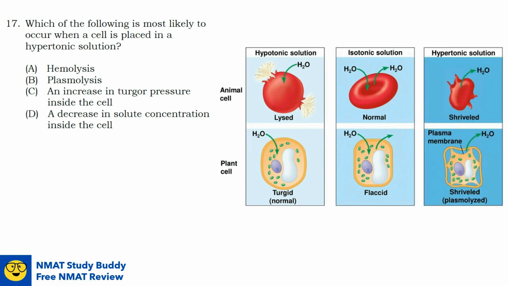Lastly, in a hypertonic solution, where the concentration of the solute is higher compared to the solutes inside the cell, the water tends to move outside. As you can see here, the water moves outside from the cell to the solution. Then it will make the animal cell shrivel or plasmolyzed, as in the case of the plant cell. So the answer now to our question is plasmolysis.